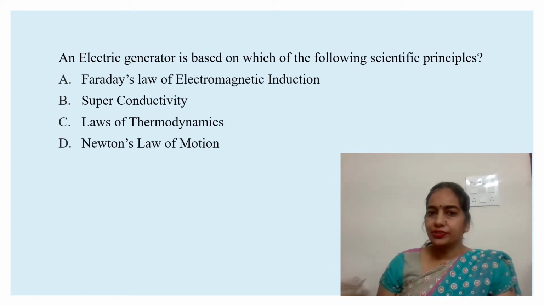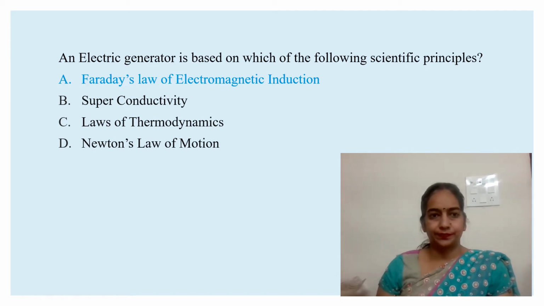An electric generator works on the principle of Faraday law of electromagnetic induction. An electric generator uses mechanical energy to generate electricity applying Faraday law of electromagnetic induction. It spins a coil at constant rate in magnetic field to induce an oscillating EMF. So option A is the correct option, Faraday law of electromagnetic induction.